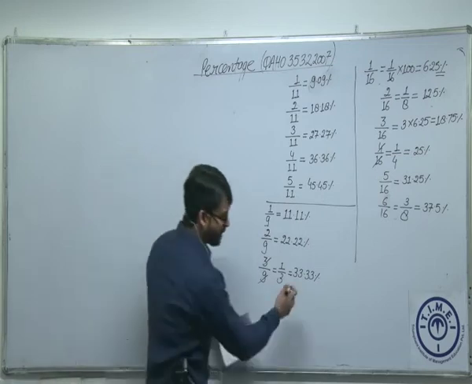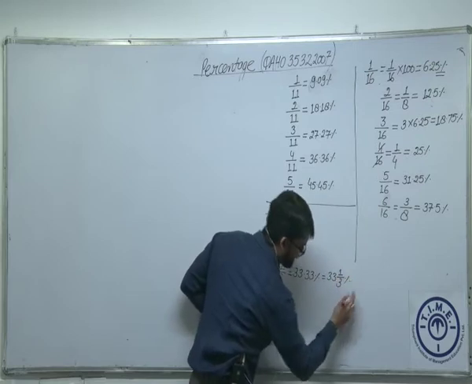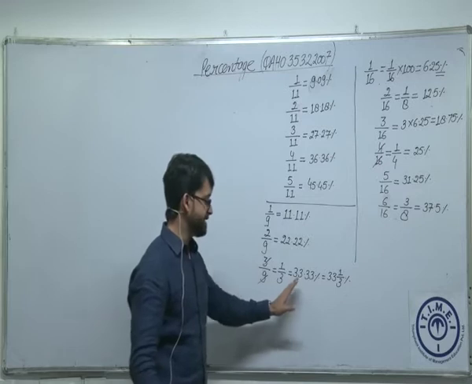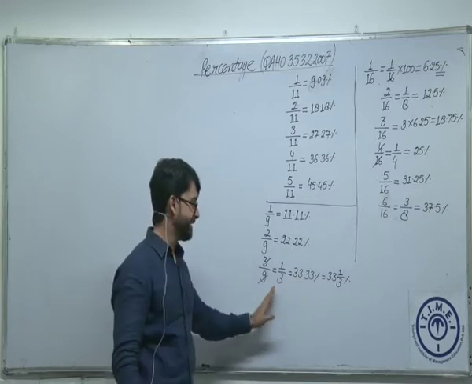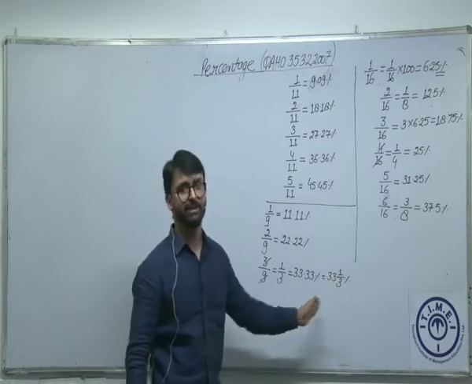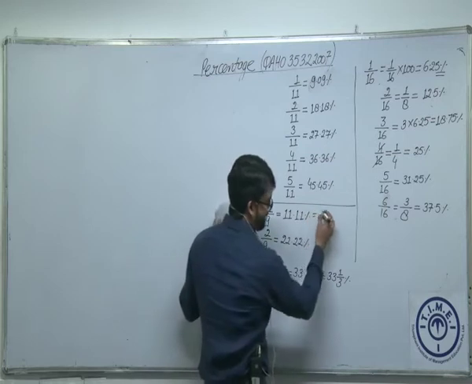33.33%. You can also see this fraction in this form, 33 1 by 3%. There is nothing new. I mean, both of them are same. Just don't get confused. If it is mentioned 33.33%, that is 1 by 3. If it is mentioned 33 1 by 3%, it is again 1 by 3, one and the same thing. So don't get confused.